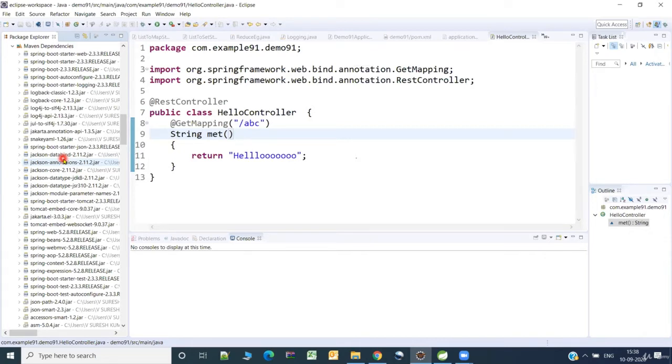Who is doing it for you? Jackson is doing it. But if you do the same thing using Spring, you need to explicitly add the Jackson dependency in the pom.xml. So just imagine how Spring Boot is relieving us from all these bookkeeping tasks. Okay, see, there is AOP here, MVC and all this. So whenever you include the web package, it automatically gets all this for us. Great.